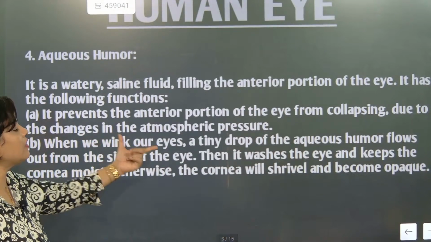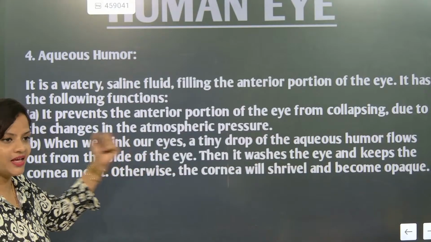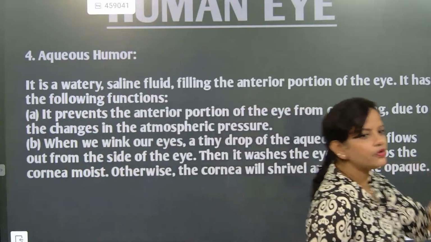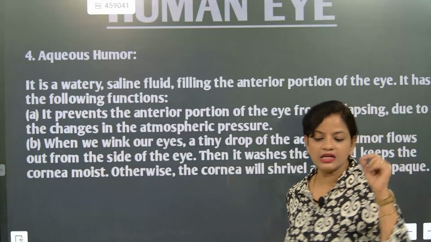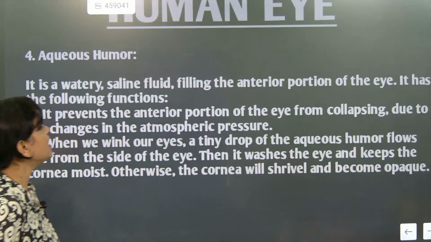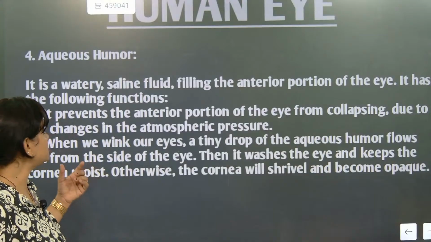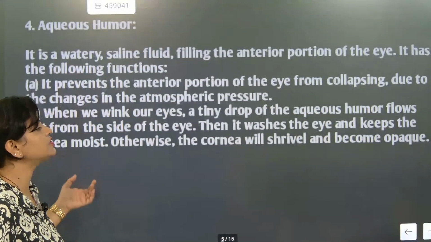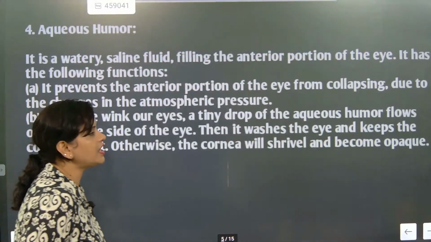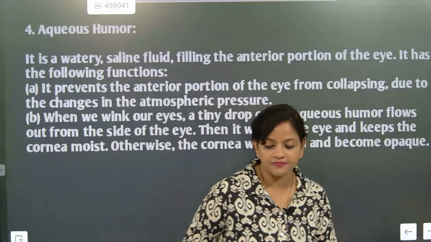Next, when we blink our eyes, a tiny drop of aqueous humor flows out from the side of the eye. Understood? The fluid that is present inside tries to come out. The moment you blink your eyes, a little bit of aqueous humor comes up from one corner of the eye. Then it washes the eye and keeps the cornea moist. And moisture is very important, otherwise the cornea will shrivel and become opaque. So it does not allow the cornea to become opaque.